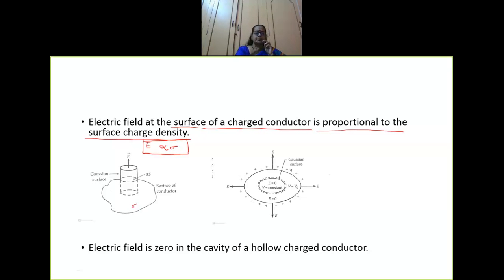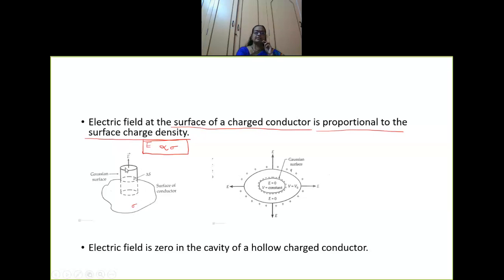When you consider this Gaussian surface, since half of it is inside the conductor, the electric field is going to be 0 and the flux is going to be 0 there. We are going to talk about the flux existing in the upper part alone.